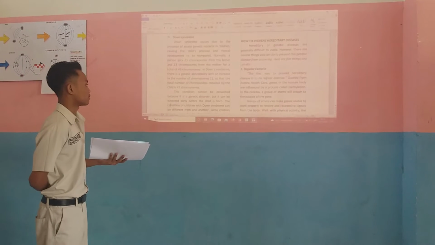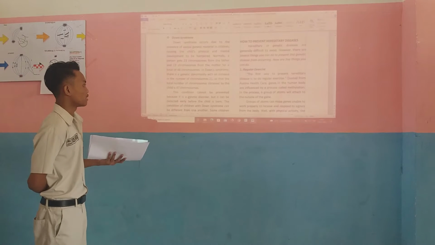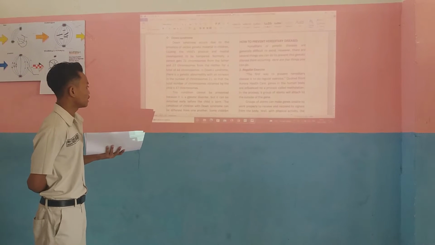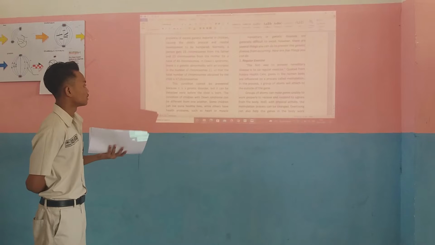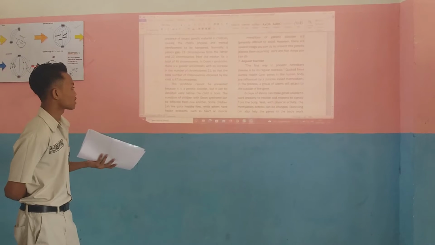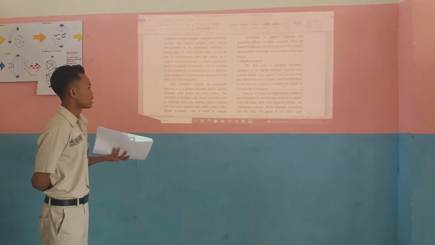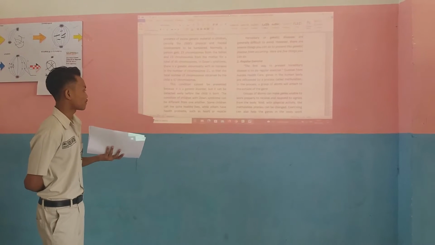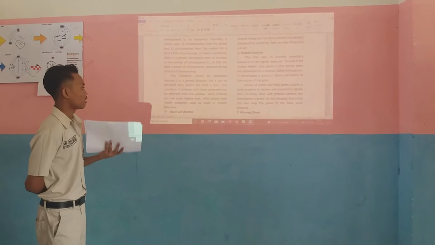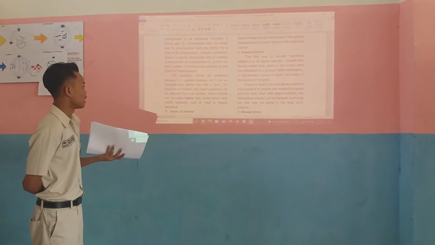This condition cannot be prevented because it is a genetic disorder, but it can be detected early before the child is born. The condition of children with Down syndrome can be different from one another. Some children can live a healthy life, while others have health problems such as heart or muscle disorders.